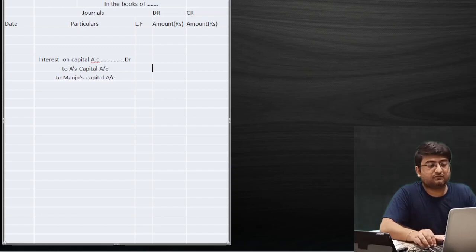So in case of A, what amount will I have? I will have 24,000 rupees, that is 5% of 4,80,000 rupees. And in case of Manju, I will simply have 20,000 rupees, which is 5% of 4 lakh. So the net interest we have to give is 44,000 rupees. We don't do the calculation here because this is a simple calculation that we can easily do with our calculator.